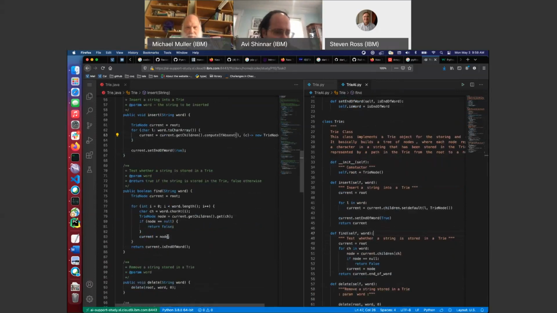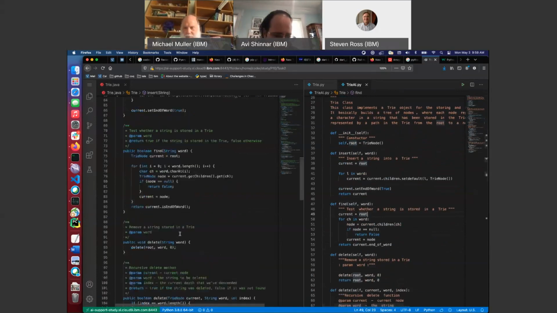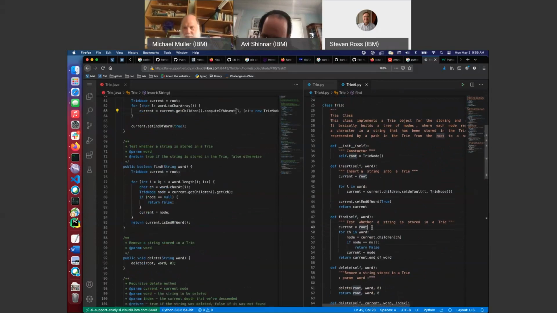Find. Okay, a string is stored in a try. I have a feeling I'm taking a lot more time now than I was in the other one, so I'm going to try to skimp on types. That'll probably come back to bite me. Current equal root. Okay, so let me stick it in here at least. So current's a try node, for ch in word. So these are going to be character, string, something, whatever they are. It's a good thing I don't have to care what Python's giving me. Node equal current dot children.